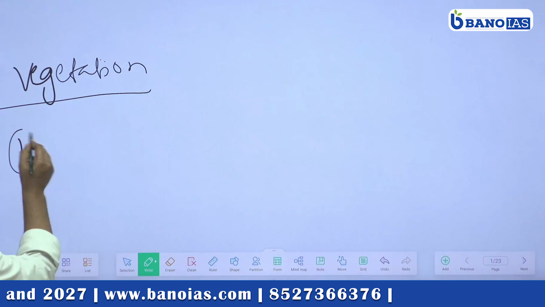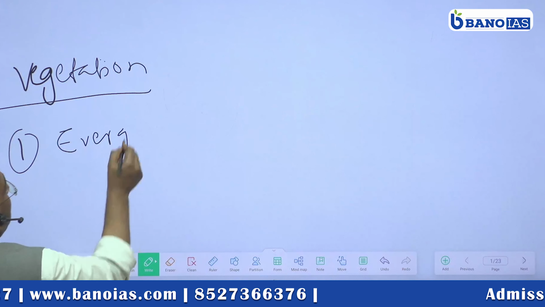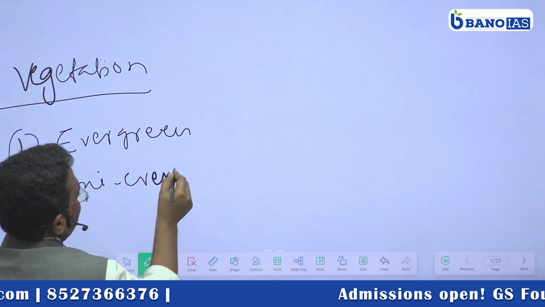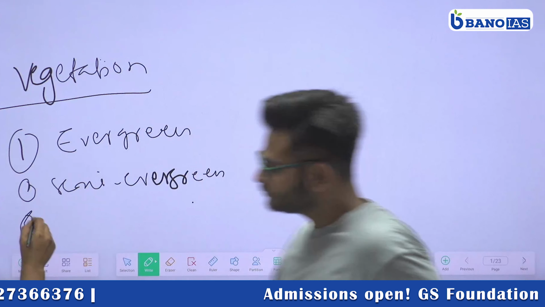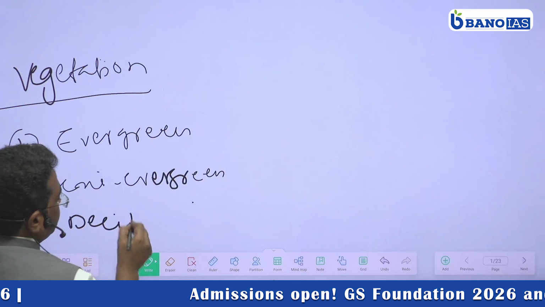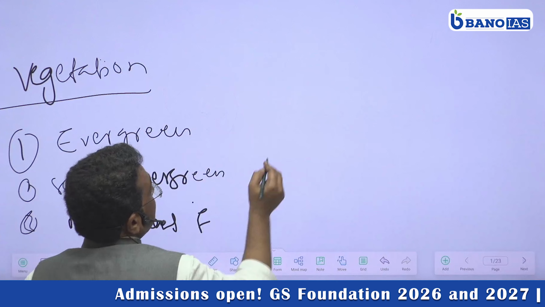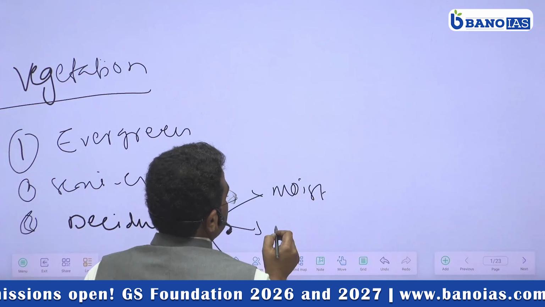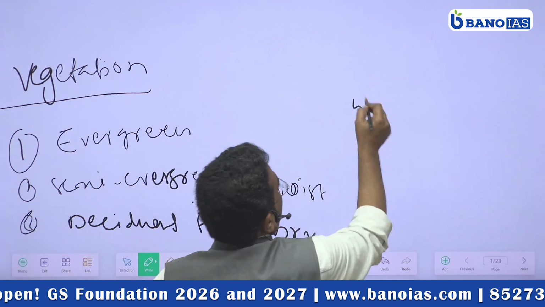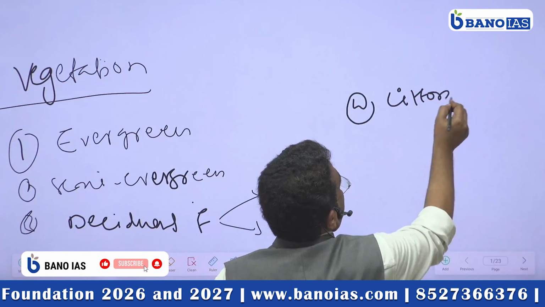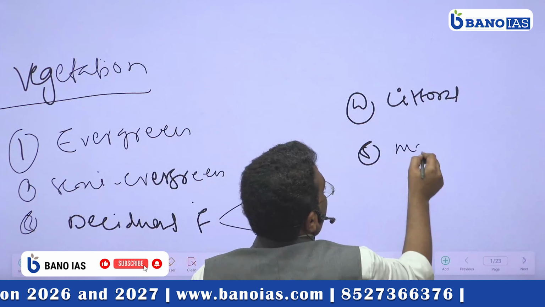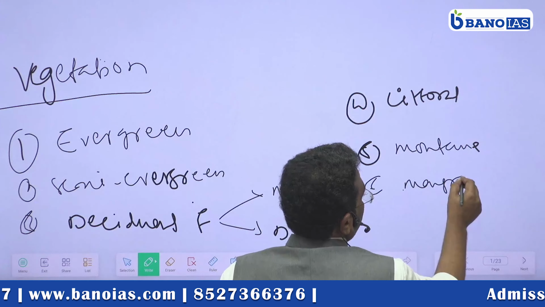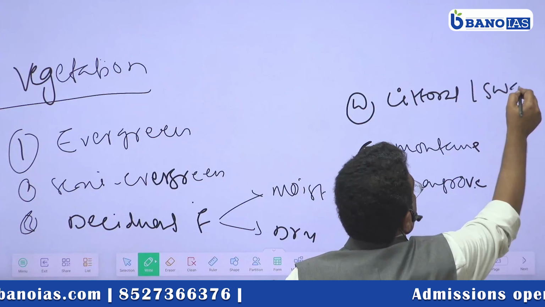You can write evergreen forest, second semi-evergreen, third deciduous forest. Then deciduous forest two types. One is moist deciduous forest and dry deciduous forest, and fourth littoral forest, right? 5 mountain forest, 6 mangrove forest. इधर littoral swampy भी बोलता है, ठीक है ना?